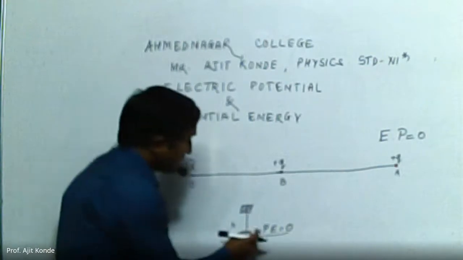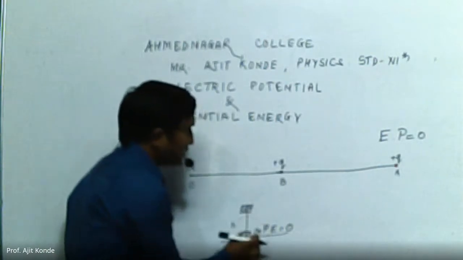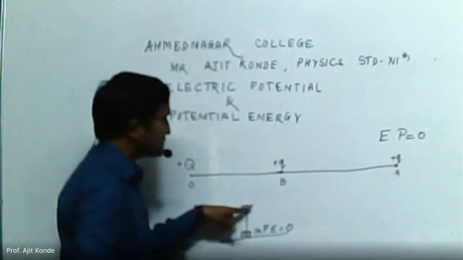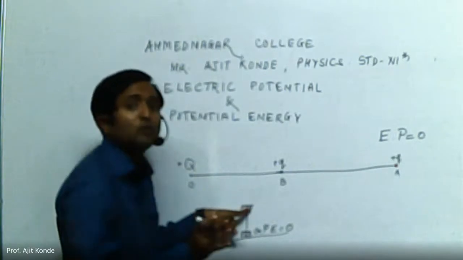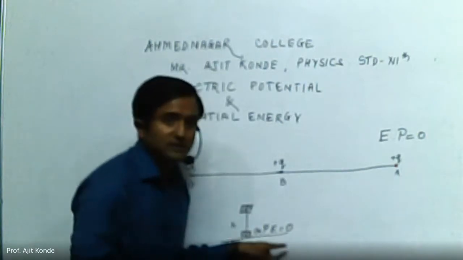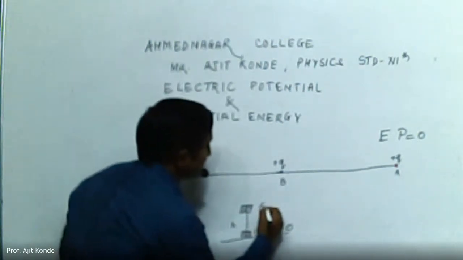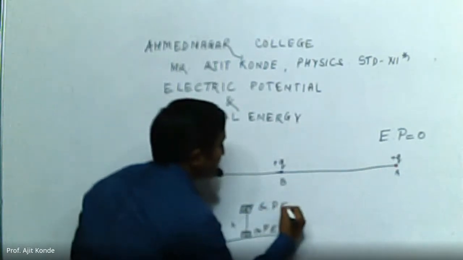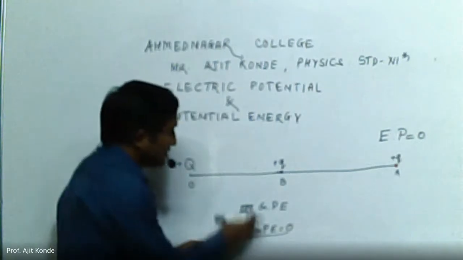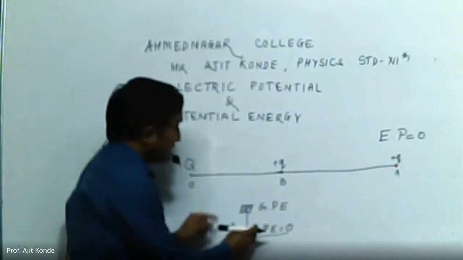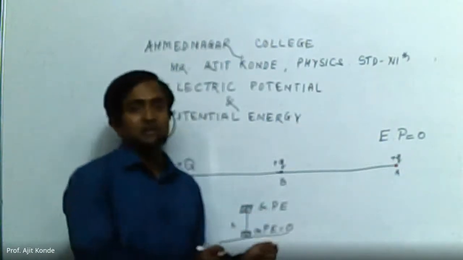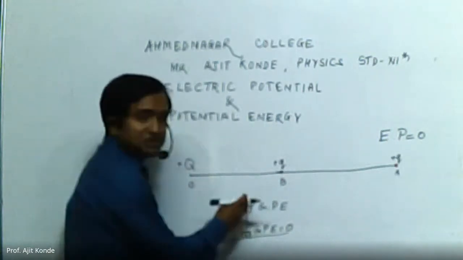And if we take this object from this point to this point, we are doing certain work on this object. This work done will get stored in the form of potential energy, because if we leave this object over here, it will fall down to the surface. By this, what can we say? It has certain gravitational potential energy due to the height, because we are doing certain work against gravity, and whichever work we are doing over here gets stored in the form of potential energy.